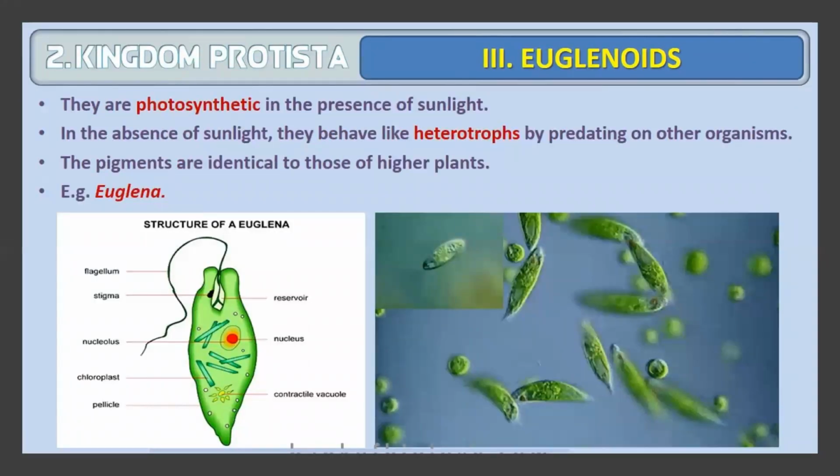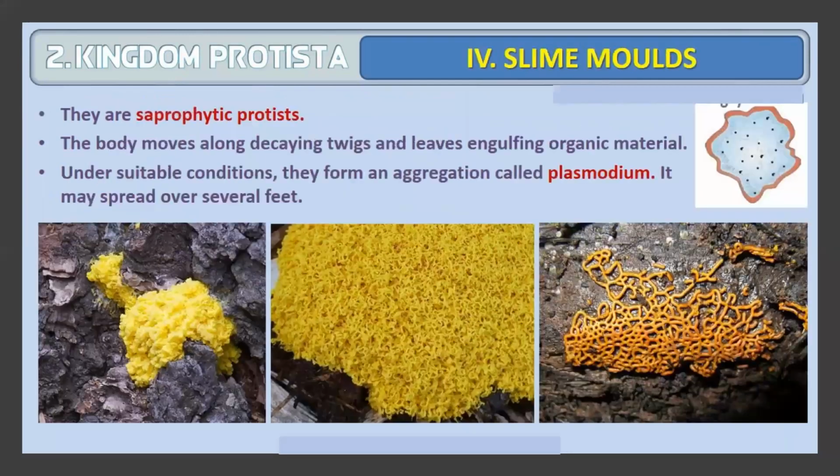Euglenoids are usually photosynthetic in nature in the presence of light. So in the presence of light, they are photosynthetic. In the absence of light, they are heterotrophs. Then comes class 4, slime molds.